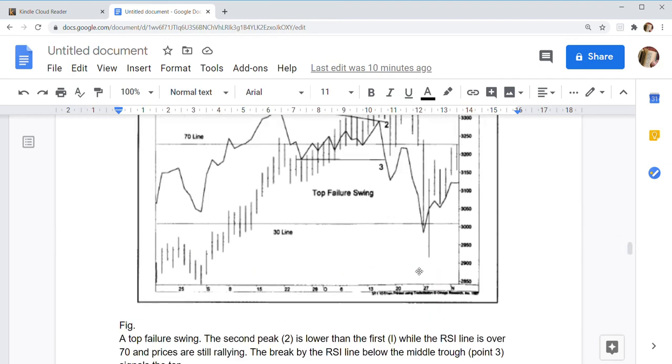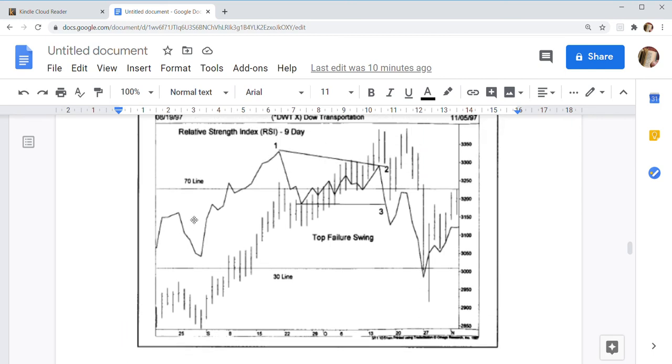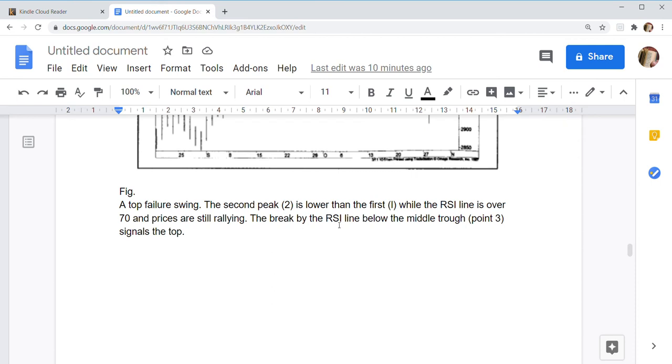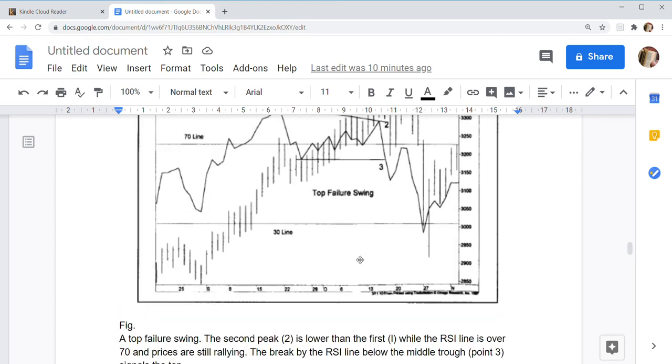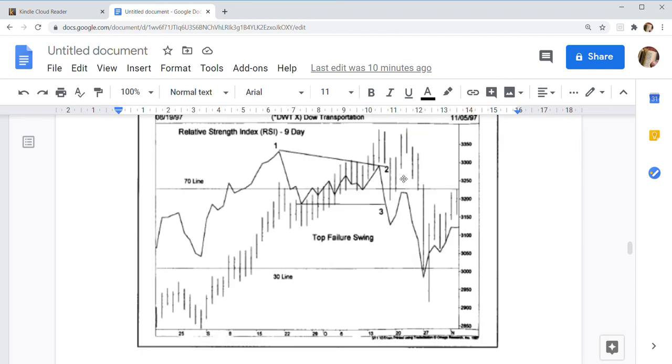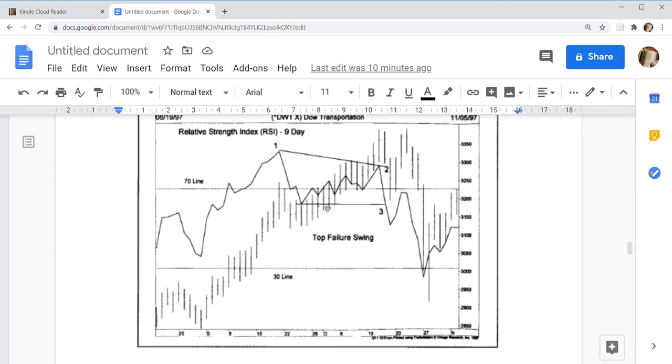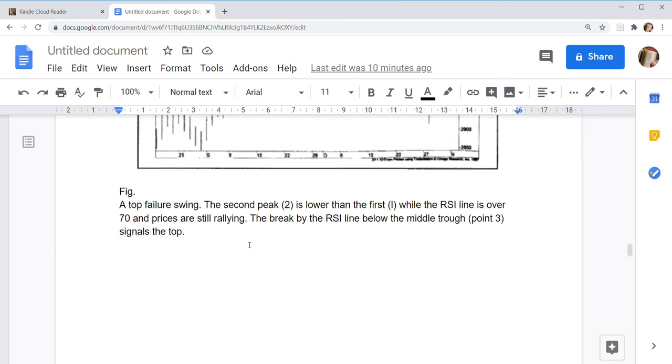A top failure swing: the second peak, point 2, is lower than the first, while the RSI line is over 70 and prices are still rallying. The break by the RSI line below the middle trough, this is point 3, signals the top.